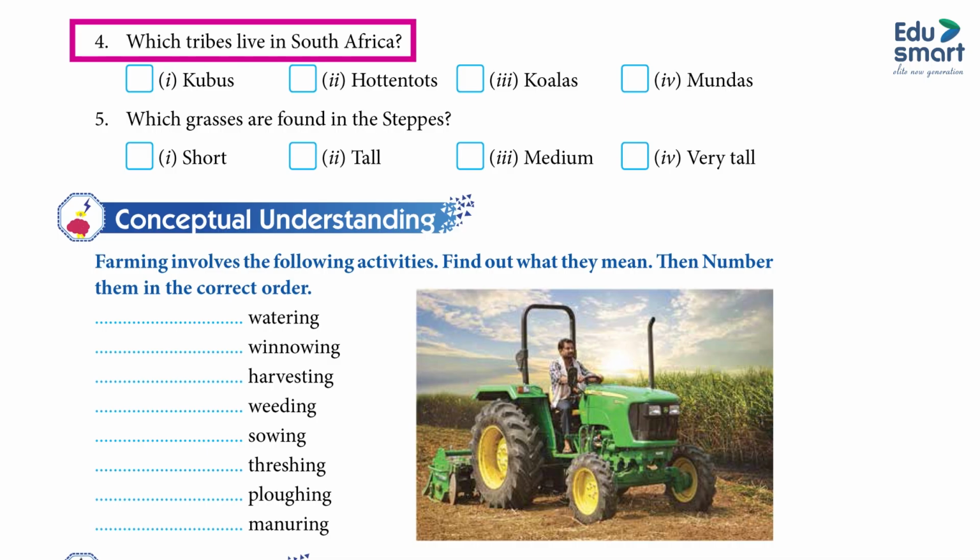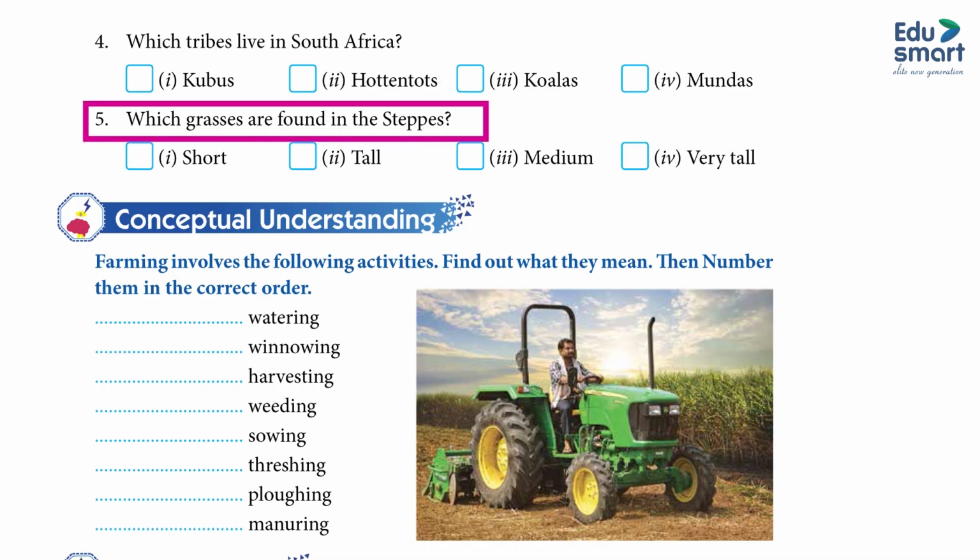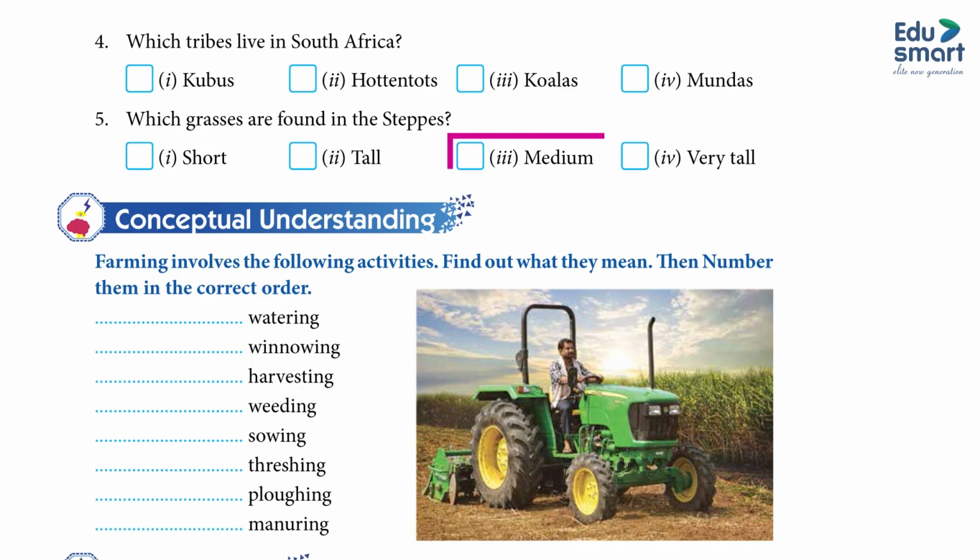4. Which tribes live in South Africa? 1. Kyrgyz, 2. Hottentots, 3. Koalas, 4. Mantas. 5. Which grasses are found in the steppes? 1. Short, 2. Tall, 3. Medium, 4. Very tall.